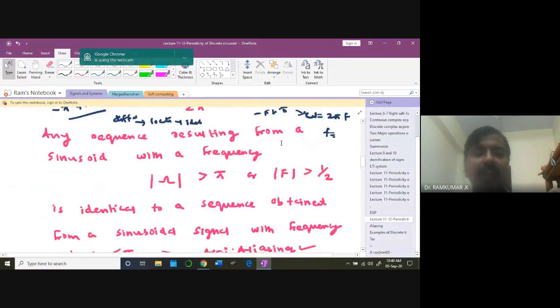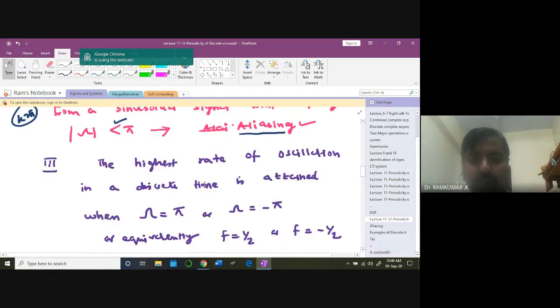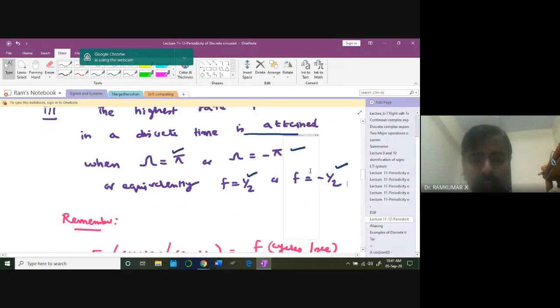Any sequence resulting from a sinusoid with a frequency greater than pi, or greater than 1/2, is identical to the sequence obtained from a sinusoid with a frequency less than pi. This is called the aliasing problem. That's what the k 2 pi I said: if you add k 2 pi, plus or minus, you will end up the same way. The highest rate of oscillation in a discrete time domain is attained at omega equal to plus or minus pi, or equivalently f equal to plus or minus 1/2. Is it clear? Remember this.